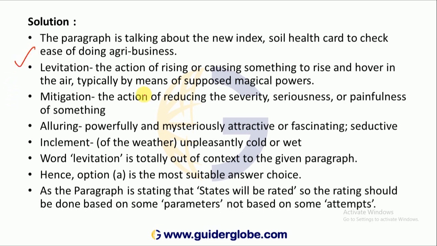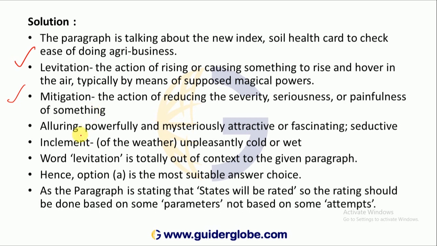Levitation, L-E-V-I-T-A-T-I-O-N, levitation. That means raising, the action of raising. Mitigation means reduction of pain, reducing the pain.